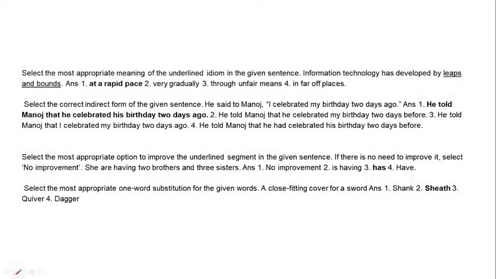We will look at our first slide and go through our questions that are of mixed kind. Like this first one, it is an idiom question. The sentence goes as: information technology has developed by leaps and bounds, and the underlined portion is your idiom, that is leaps and bounds.